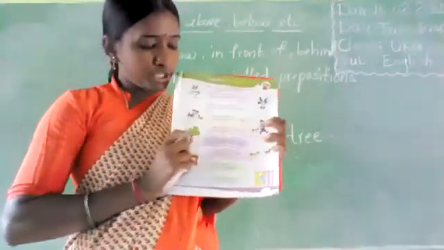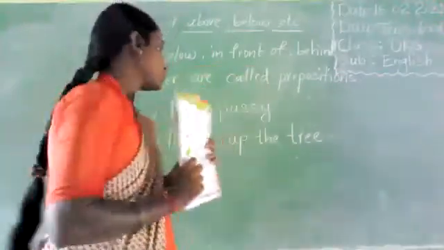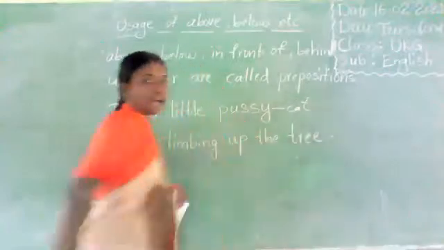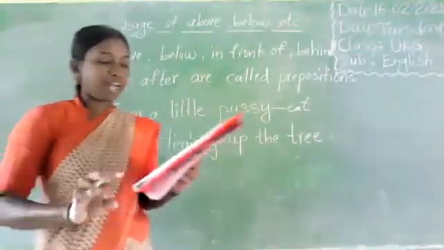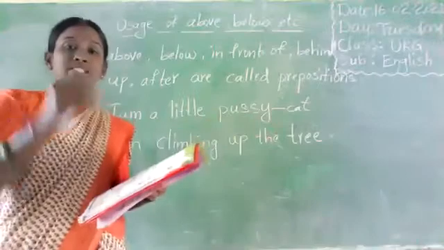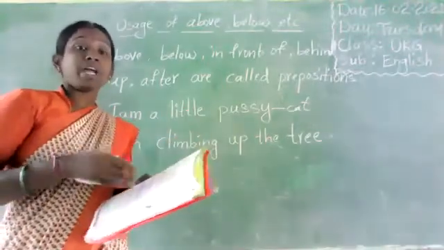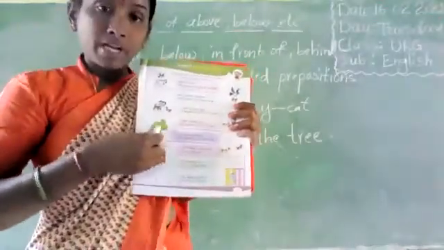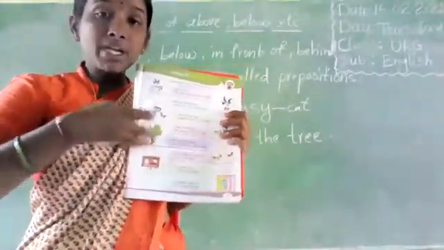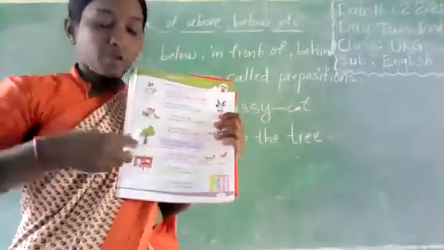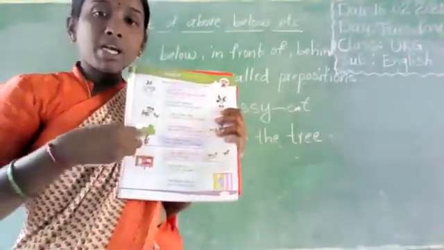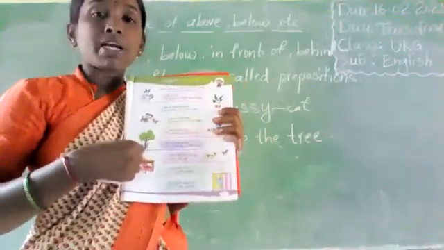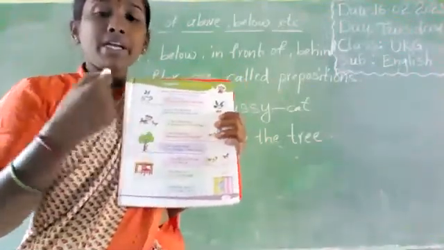I am a little pussy. Who is here? Cat. Where is the cat? Where is the pussy? The pussy is climbing up the tree. Climbing means climbing up the tree. Where is the pussy? The pussy is climbing up the tree.